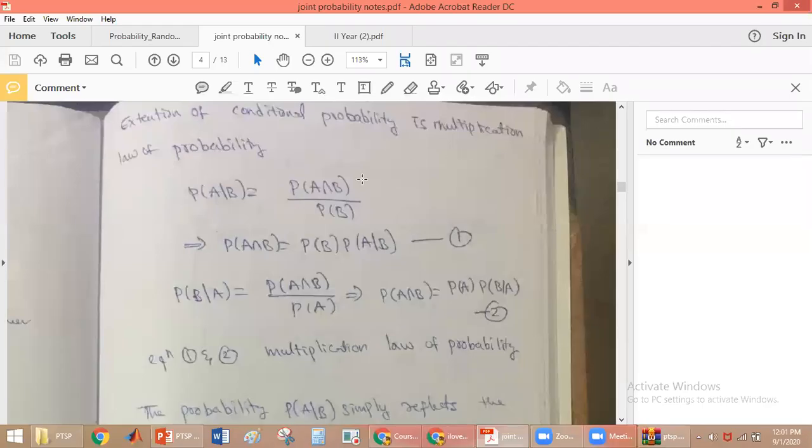So from the conditional probability, we get the extension of conditional probability, which is nothing but the multiplication law of probability. From this we got probability of A given B is equal to this thing. We just now discussed these two equations, which are called the multiplication law of probability.